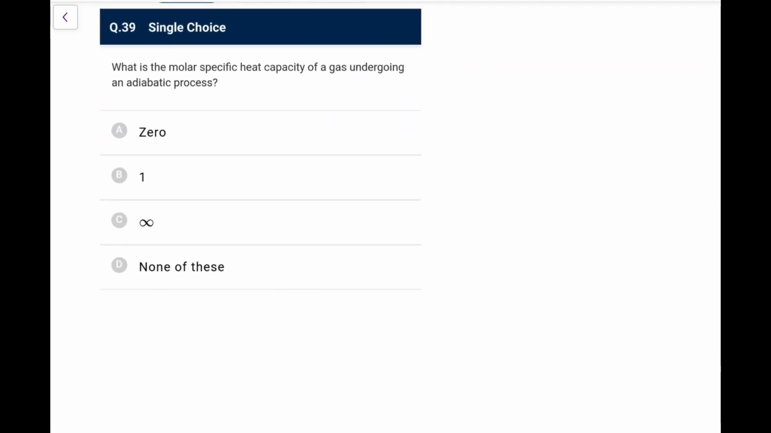Next one, what is the molar specific heat of a gas undergoing an adiabatic process? You know, for an adiabatic process there is no heat received, so the heat capacity is 0. Heat capacity for isothermal is infinity, for adiabatic is 0, because the molar specific heat would be Q upon n delta T. So here temperature is changing but Q is 0, so 0 upon something is going to be 0.